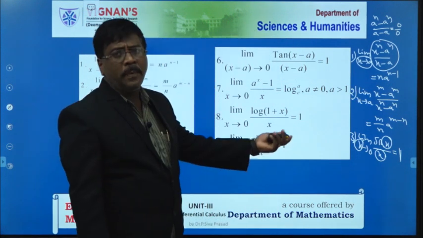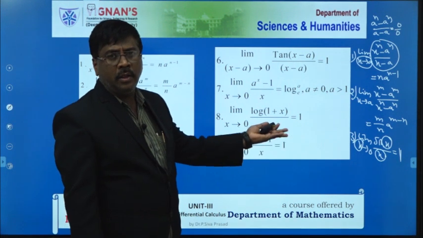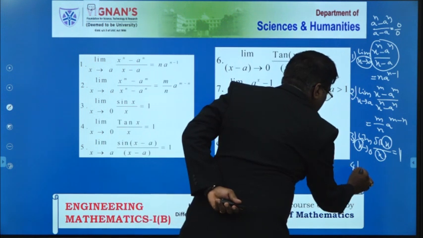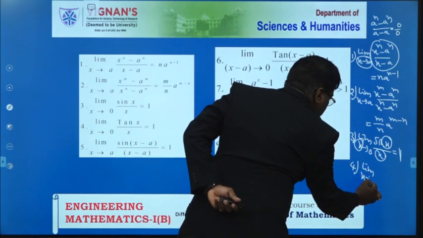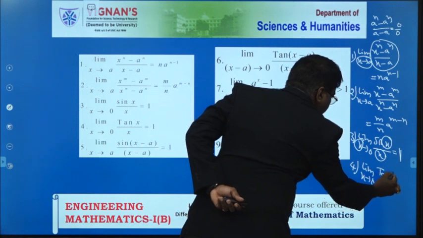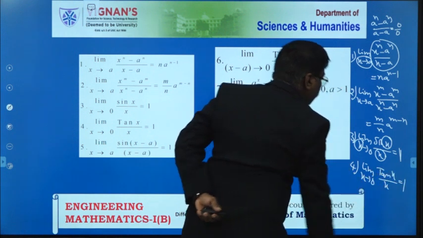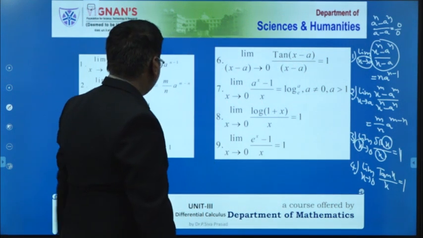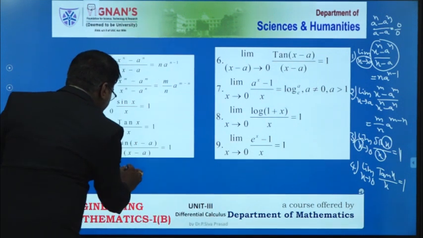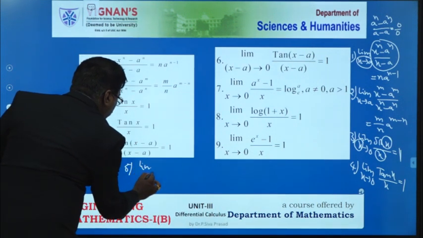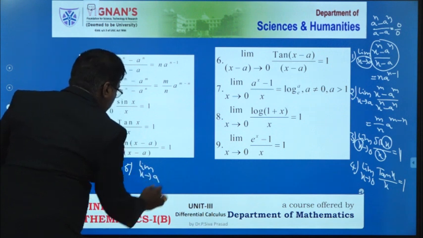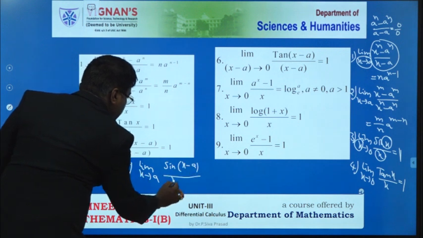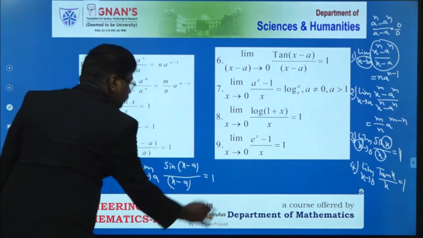So the applications of this formula we will also do in the problems, no problem at all. Next, in a similar way, the fourth one is limit of x tends to 0, tan x by x is also equal to 1. Next, the fifth formula is limit of x tends to a, sine of x minus a by x minus a, this is also equal to 1.